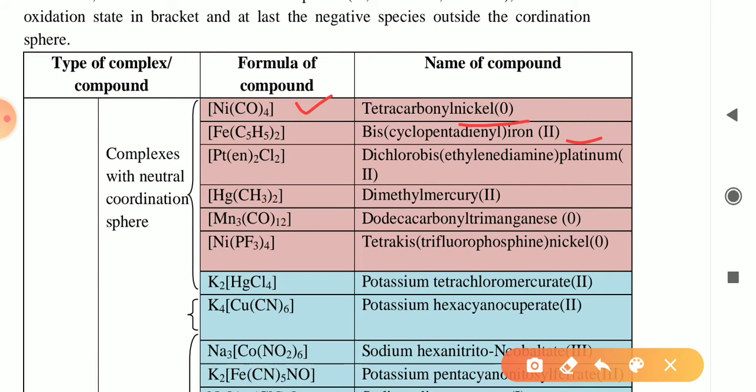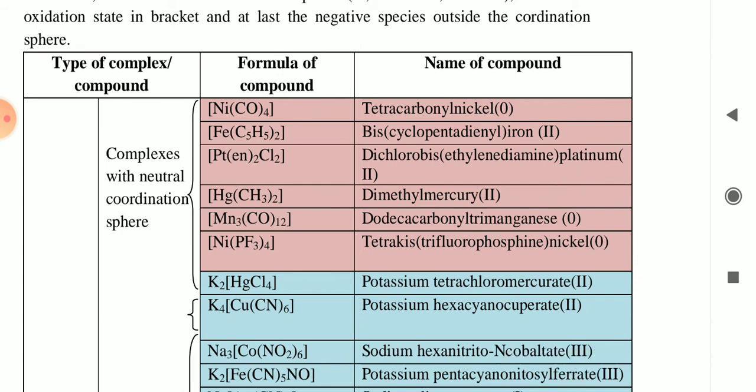The name is dichlorobis(ethylenediamine)platinum. The bis is used for the ligand. Then Hg(CH3)2, dimethylmercury.